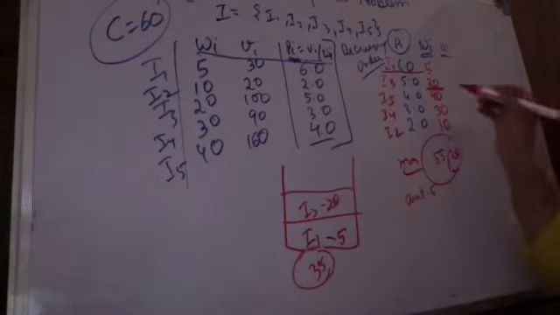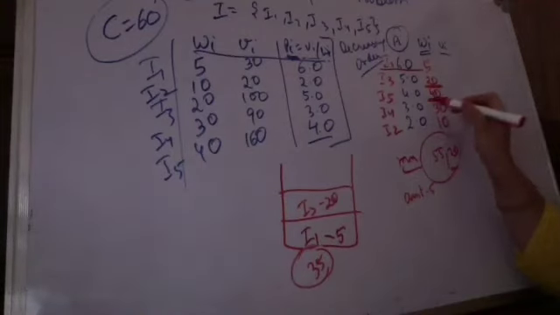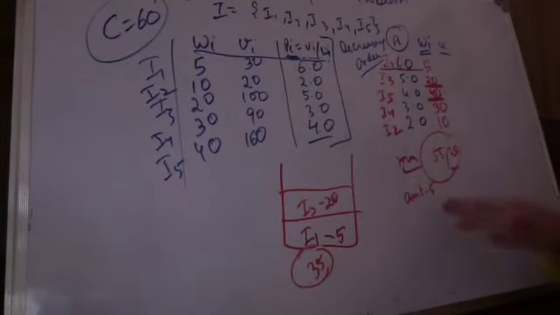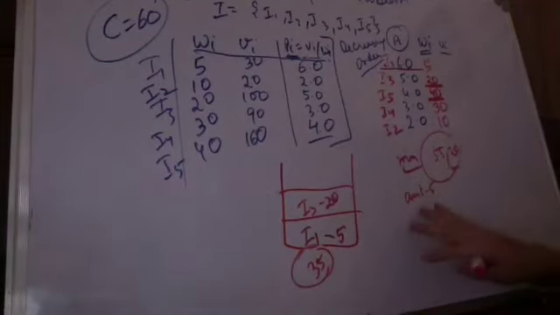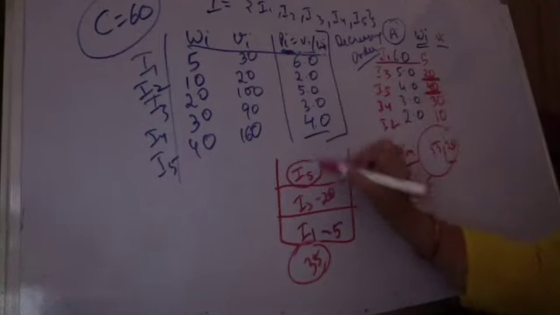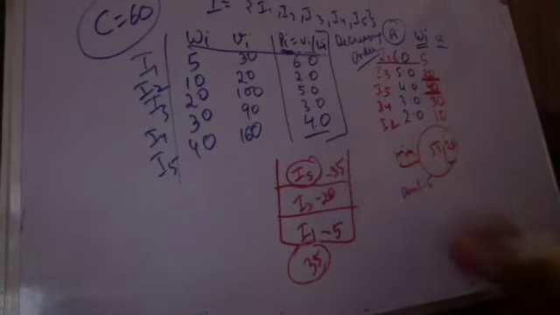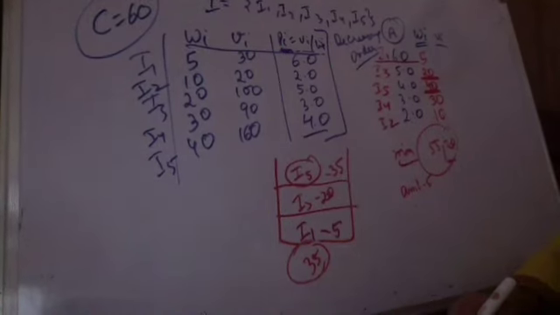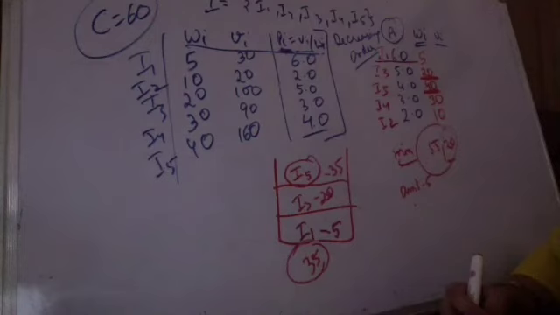Now you will move to the next, which is 40. Now when this is 40, how much will you pick? You can only pick as much as the capacity. So you will pick item number 5, but you will only pick 35 kgs of that item, since in fractional knapsack fractional picking is possible. Did you understand this?